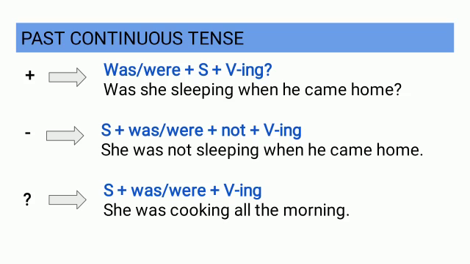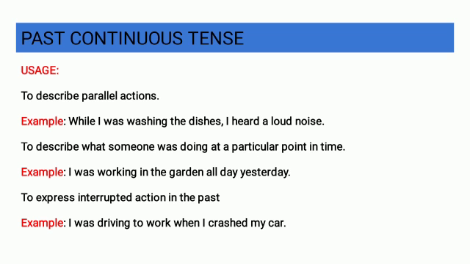The interrogative form: subject plus was or were along with the verb and ing. Example: she was cooking all the morning. Now, here is the usage of the past continuous tense. Number 1. To describe the parallel actions. Example: while I was washing the dishes, I heard a loud noise.